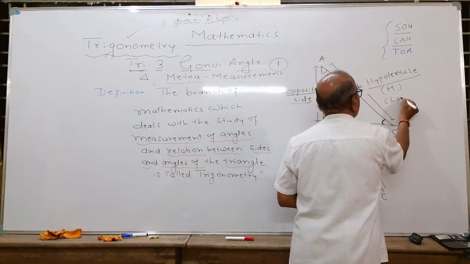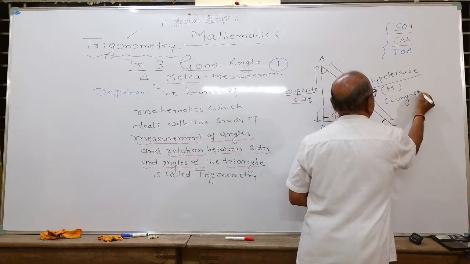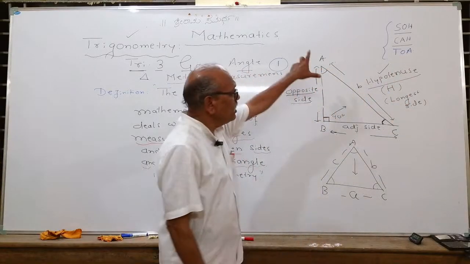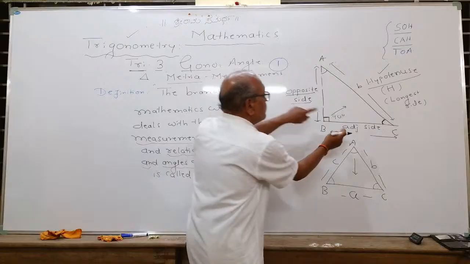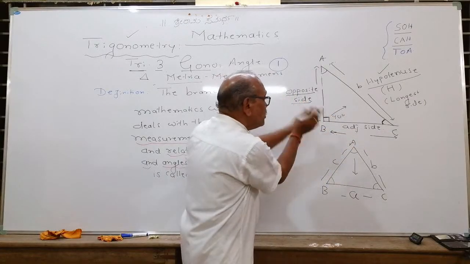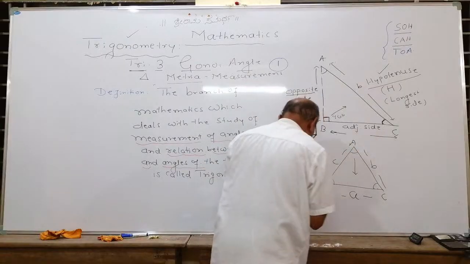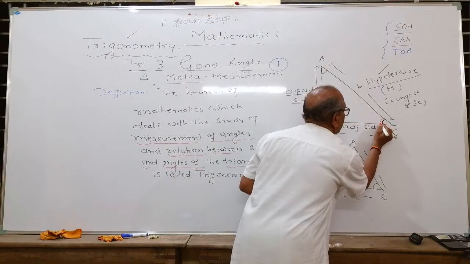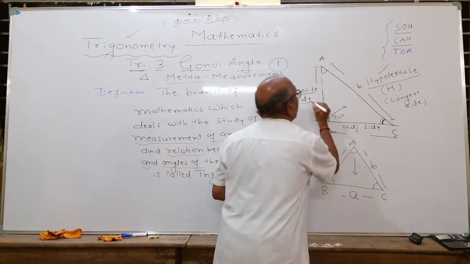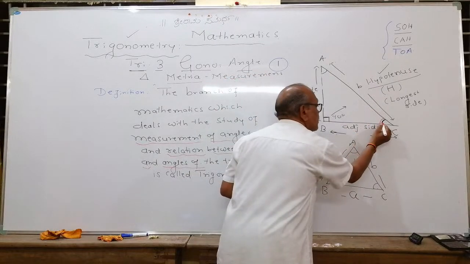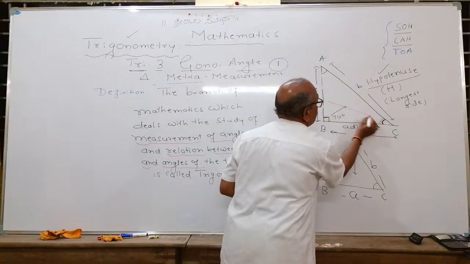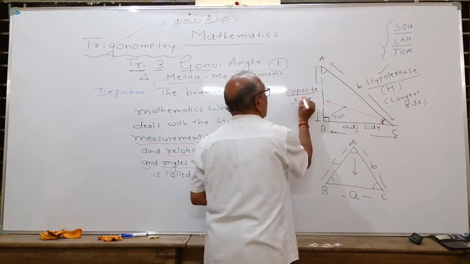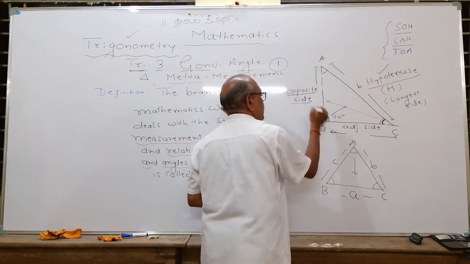Generally, the hypotenuse side is the longest side in a right angle triangle. In a right angle triangle, which is the longest side? The longest side is the hypotenuse side and its length will be fixed. But the adjacent side and opposite side will interchange depending upon with respect to which angle you are studying. For example, you are studying the trigonometric relation between angle C and the sides. The side opposite to angle C is AB. Therefore, with respect to angle C, the opposite side is AB.